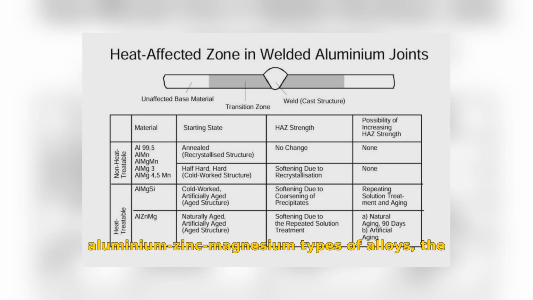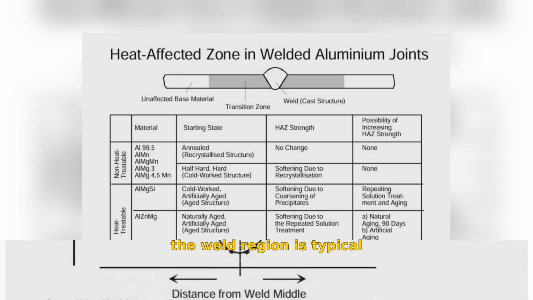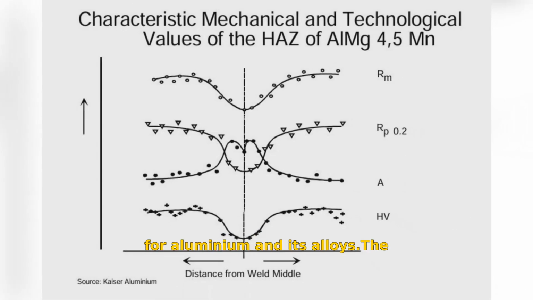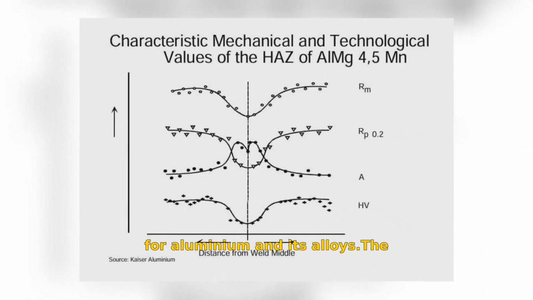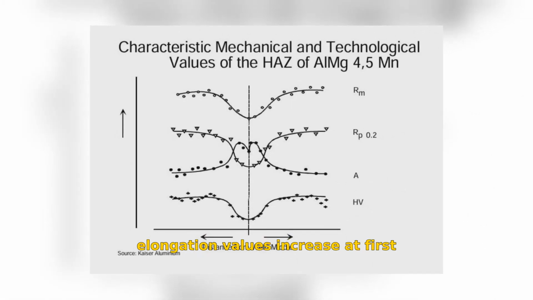In the aluminium-zinc-magnesium types of alloys, the welding heat suffices for the solution treatment, and the fast cooling is equivalent to a quenching. The joint then ages at room temperature. The loss in strength and hardness in the weld region is typical for aluminium and its alloys. The elongation values increase at first, but then fall slightly at the weld middle, this fall being caused by precipitations.